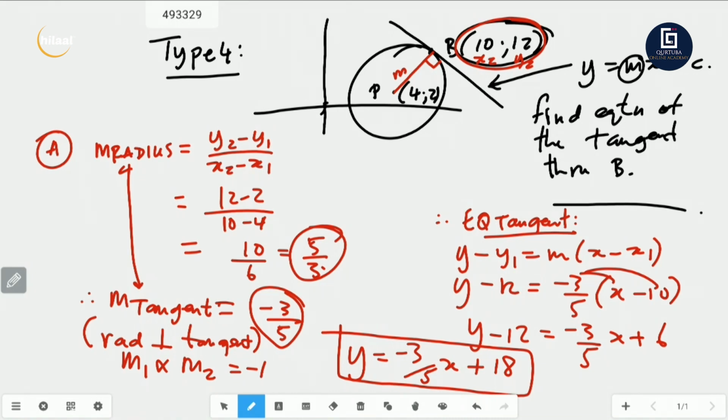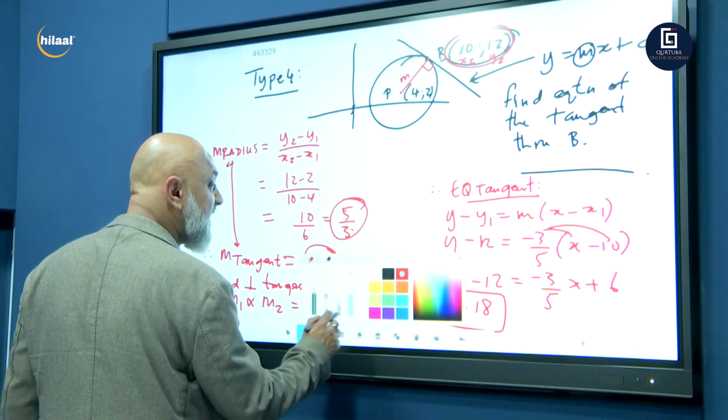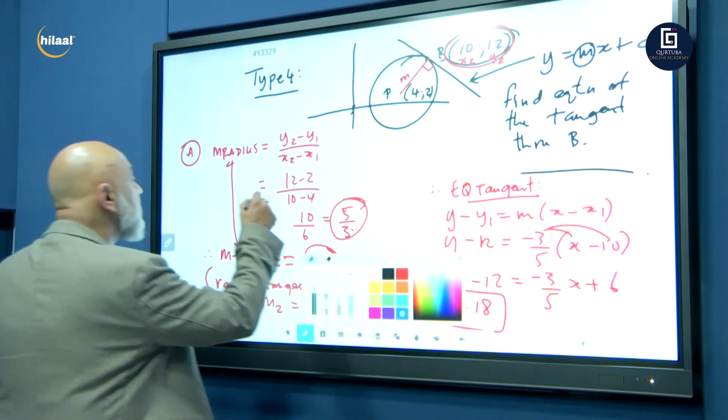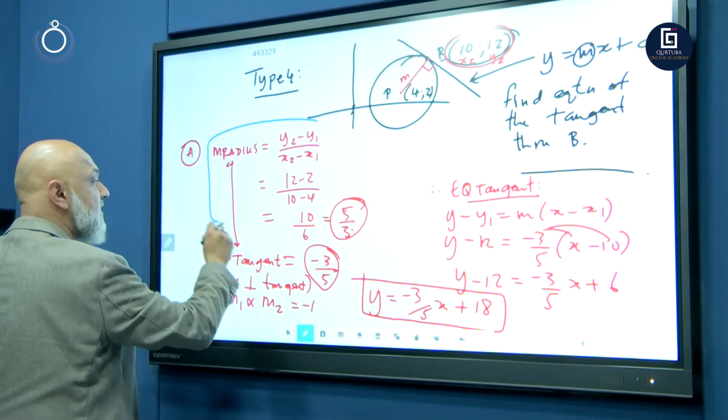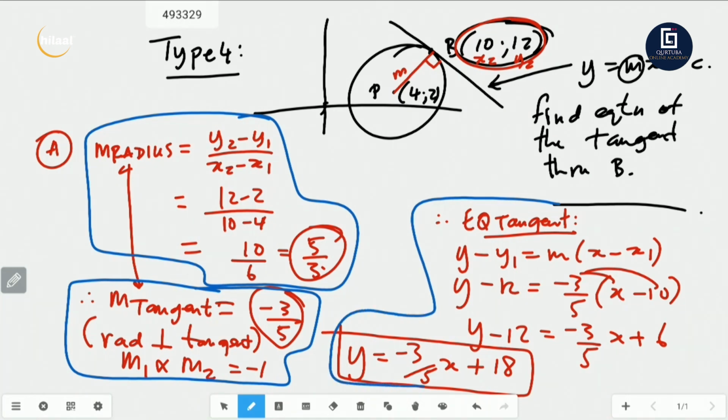And that was your last and final type of circle analytics for grade 12. Guys, I hope you've taken it down. I'm just going to circle it in terms of the steps, in terms of the procedure. This was step number 1. This was step number 1. This was step number 2. And this was step number 3, or part number 3. So it's done in 3 parts. Part 1, part 2, part 3.